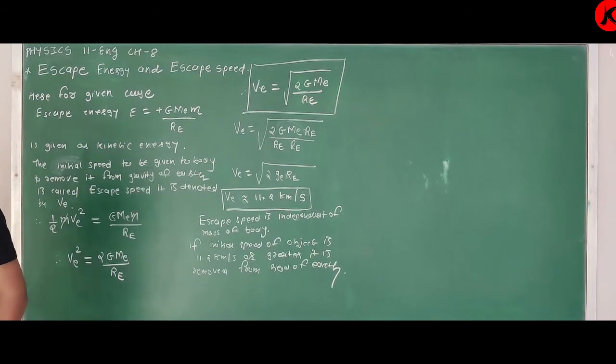Clear? So yes, this point you have to remember. Okay, what is escape speed?